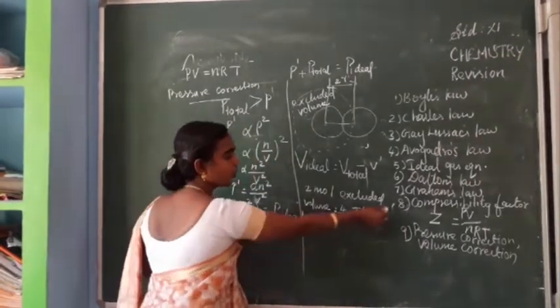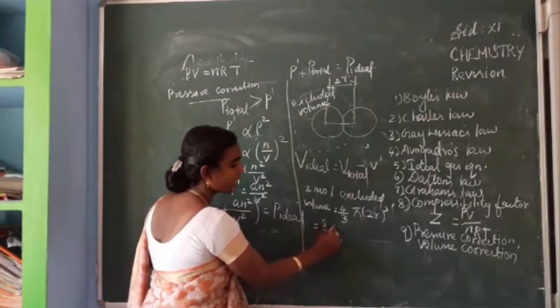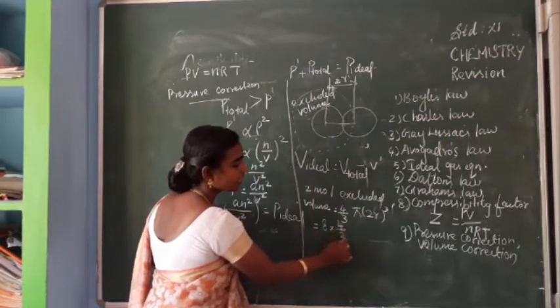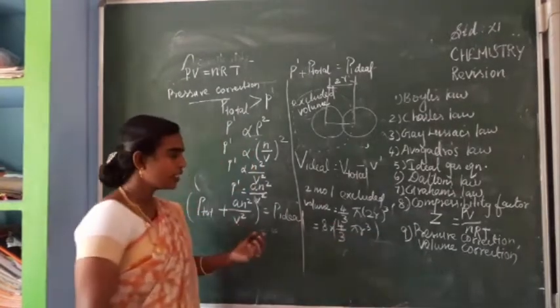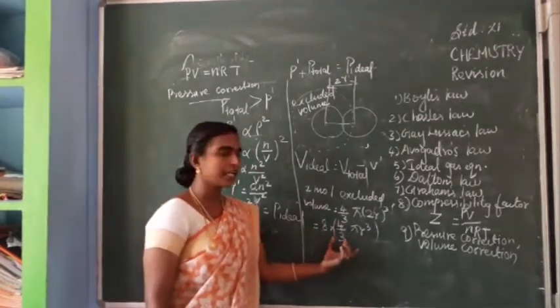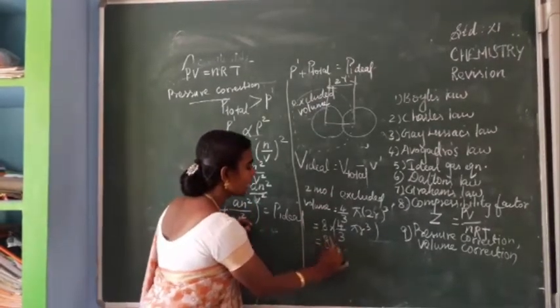So this 2 cube is 8, which we can take outside. So it is equal to 8 into 4 by 3 pi r cube. This 4 by 3 pi r cube we can take as Vm, which is equal to 8 Vm.